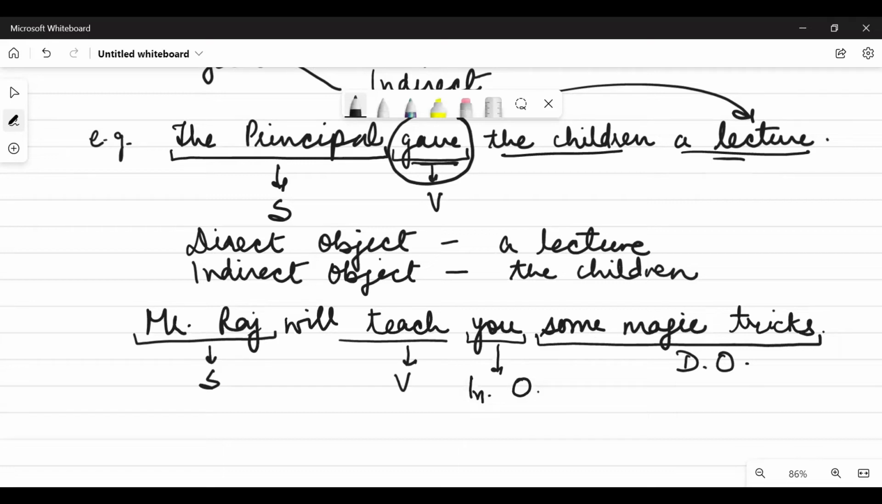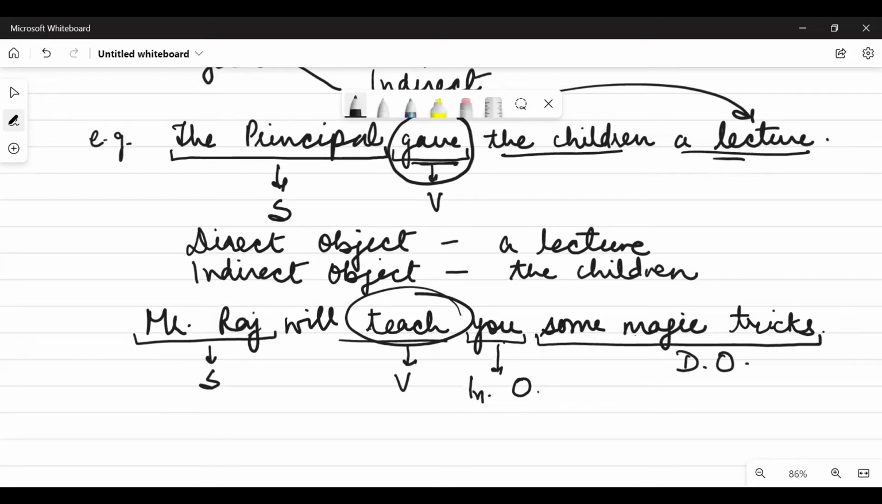So sometimes there can be more than one object in a sentence, but we must understand which is the direct object and which is the indirect object. And that we can always know by looking at the main verb. So main verb teach. What will he teach? Will he teach you? No. What will he teach? He will teach some magic tricks, right? So that is the direct object. You is going to be the indirect object. I hope you get it now.